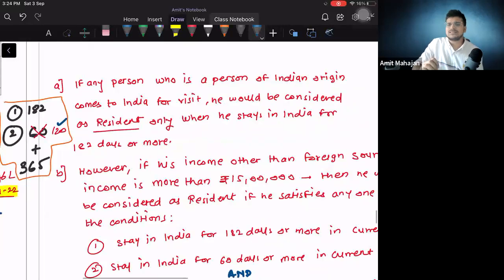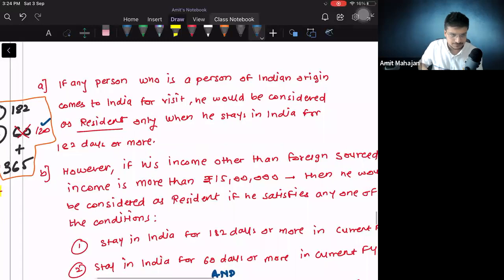See, I have written this in very simple language. If any person who is a person of Indian origin comes to India for visit, he would be considered as resident only when he stays in India for 182 days or more. Now, I have written this in a short manner.